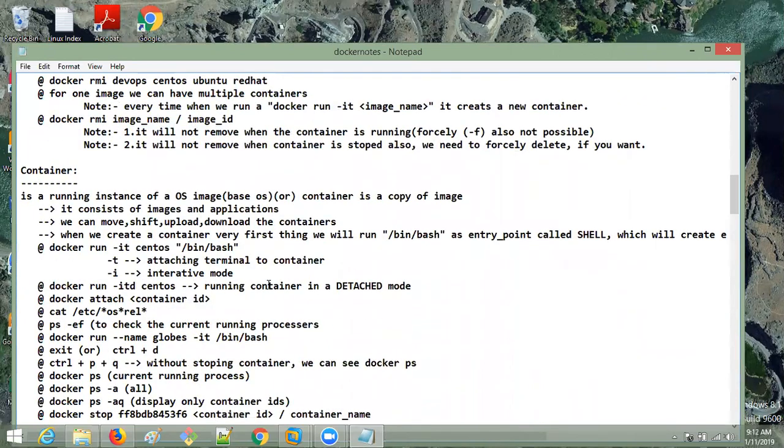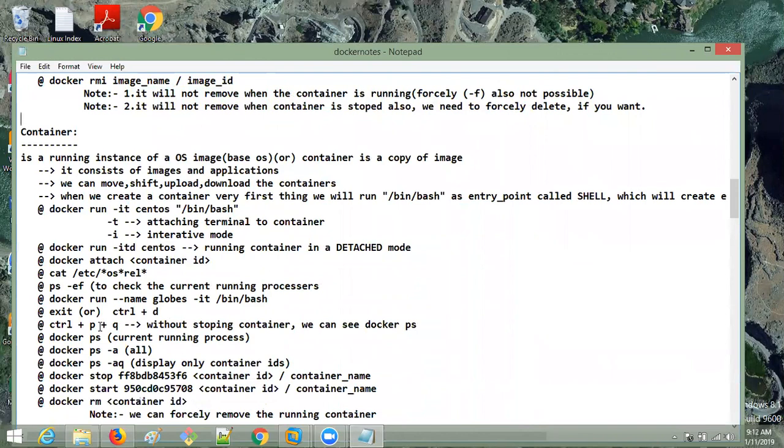Guys, clear? So I gave here all the commands. If you want to exit, same thing. If you don't want to terminate the container and you have to come out, go with Control+P+Q without stopping the container. We can see Docker PS like coming out, and we can see.